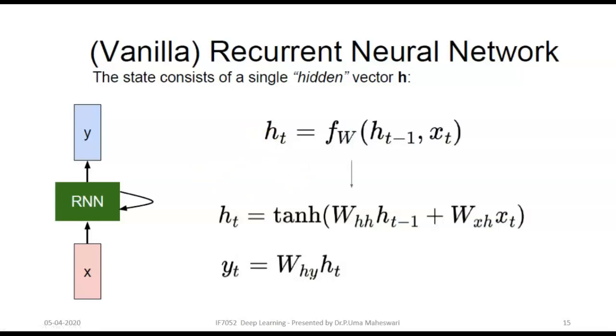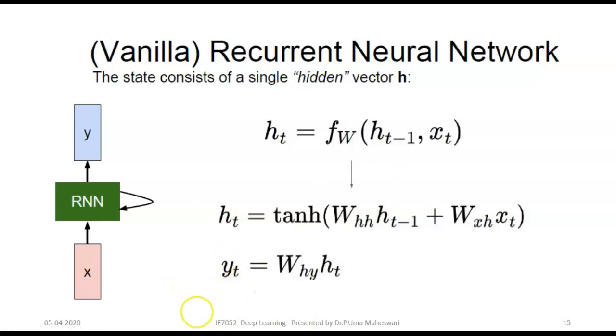Also, the initial value of the hidden state for the first hidden node will always be initialized to 0, and the output yt will be calculated based upon it. Let's see how ht is calculated. I told you fw may be any function. Here it is taken as tanh, because tanh allows the output to range from -1 to +1, and from it we receive ht.